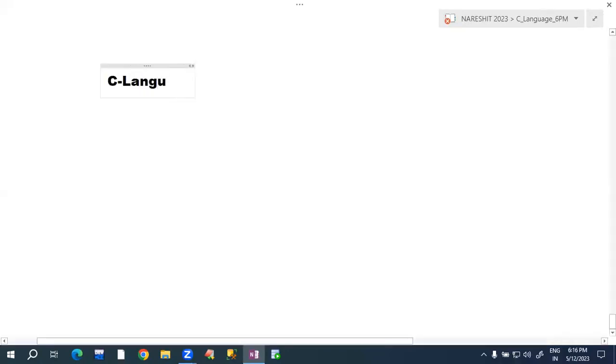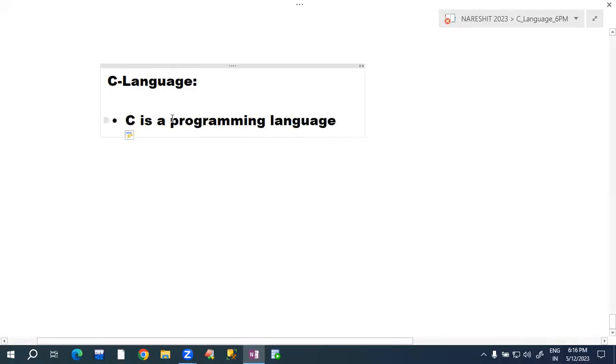What is C? C is a programming language. Programming language means it is an artificial language which is created by a team of developers. So a team of developers created this artificial language. We are calling that a programming language. C is a programming language.